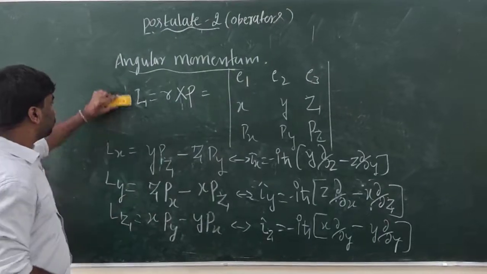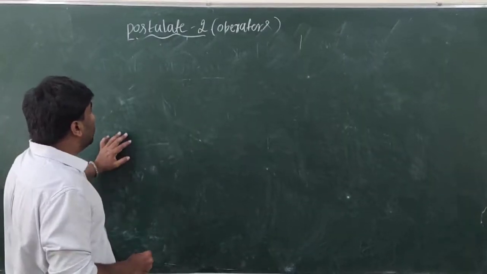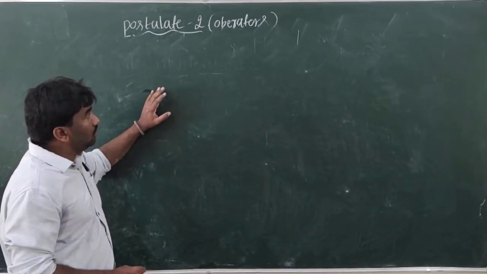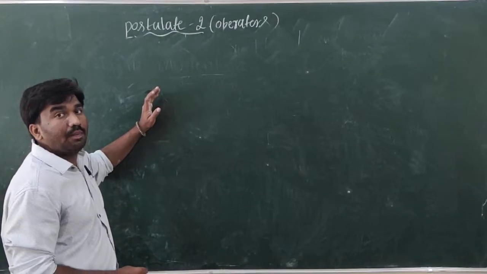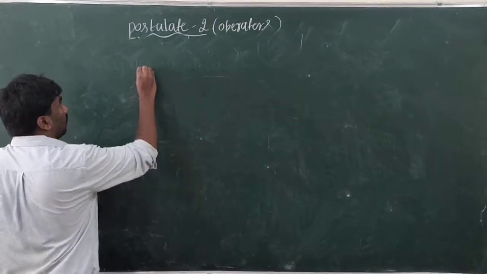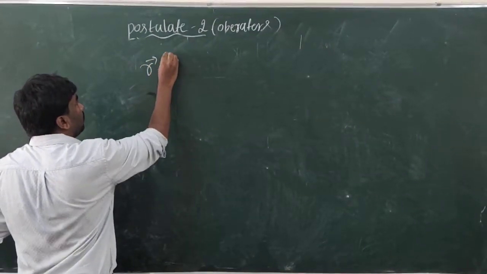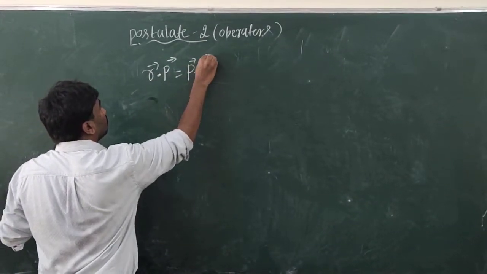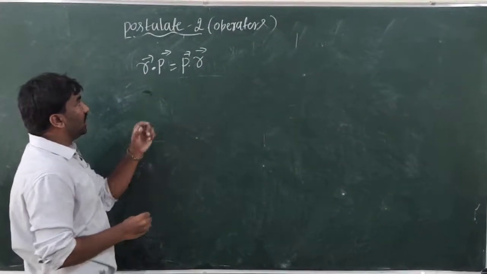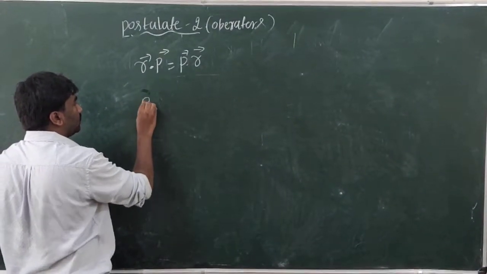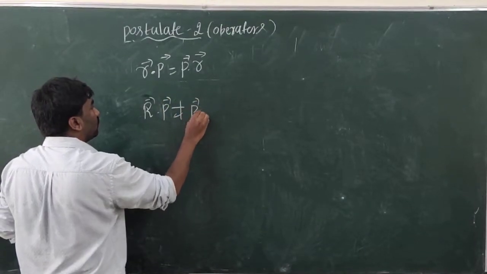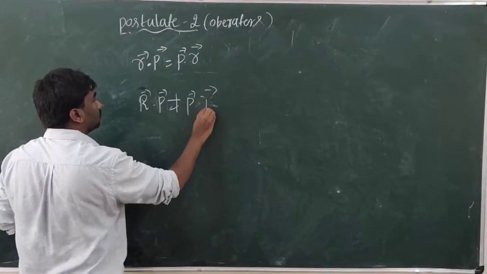Okay. Next, in classical mechanics, the scalar products are commutative. That means r dot p is equal to p dot r. But this is not the case in quantum mechanics, that is, r dot p is not equal to p dot r.